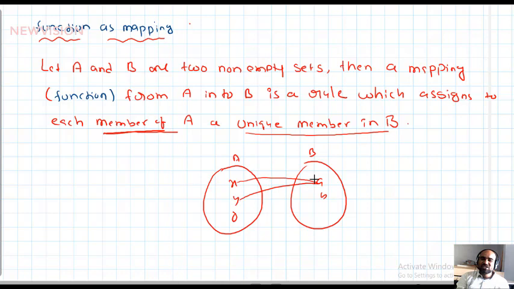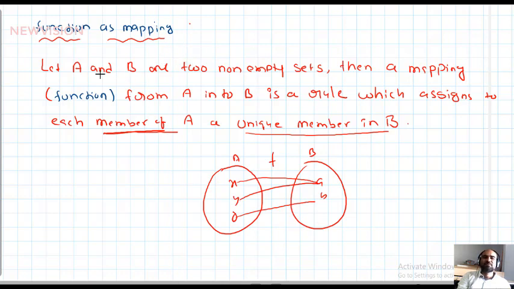So A is the image for x and y, that is not a big problem. But what is the image of x? A. There is no other image for the element x in B. Similarly, there is no other image for y in the set B. So this is a relation from A to B. Now I can call this a functional relation. So this second definition is important.